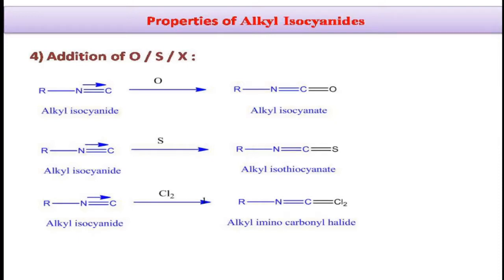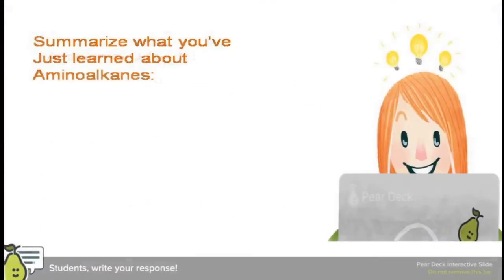Reduction: alkyl cyanides will undergo reduction to give primary amine as the product, whereas alkyl isocyanides upon reduction will give secondary amine as the product. Heat: alkyl cyanides will not be affected during heating, whereas alkyl isocyanides will be rearranged to give alkyl cyanides upon heating. These are the distinctions between the alkyl cyanides and alkyl isocyanides.